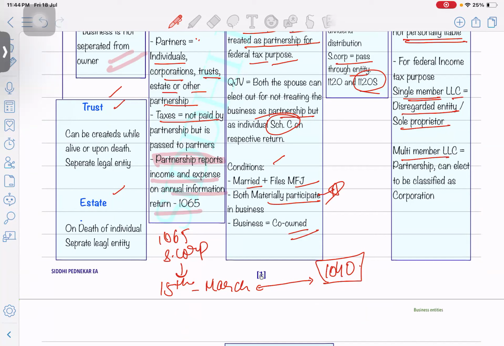Okay. And trust and estate, we just completed the trust and estate topic on the first day. A trust can be created while alive or upon death, depending. It's an inter vivos trust or a testamentary trust, we did that yesterday. In the same way for an estate, when a person dies, from the date of death you need to check the next nine months in which you have to file the estate return. On death of the individual, it's a separate legal entity which the executor is going to form. They will take an EIN and file the return for the estate.